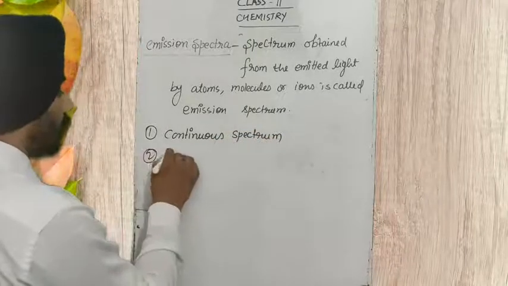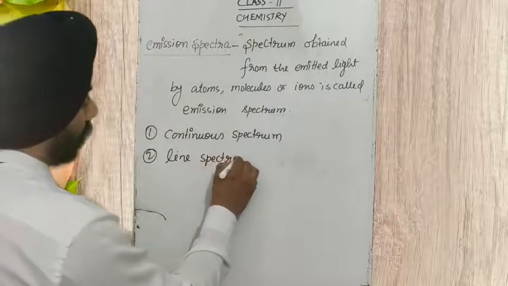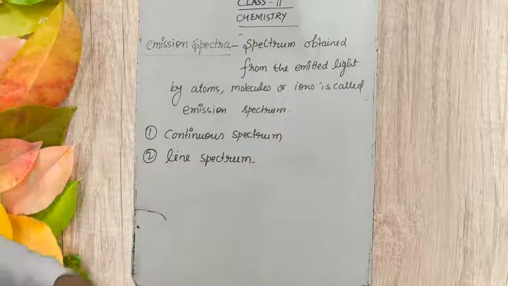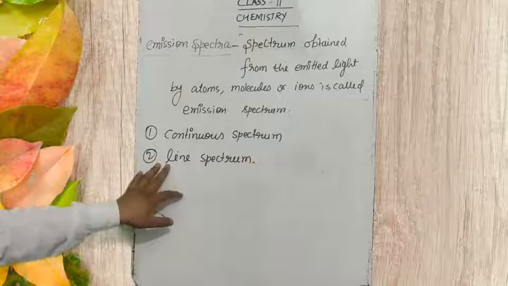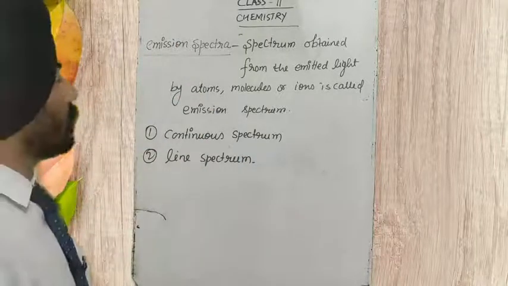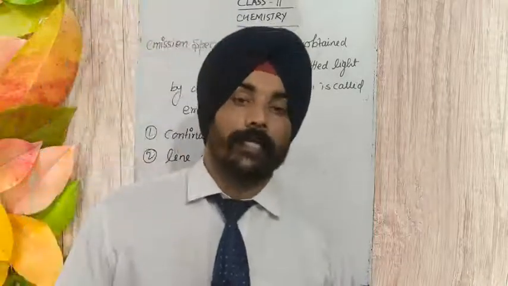Another is the line spectrum. We must understand what the continuous emission spectrum is and what the line emission spectrum is. So what is the continuous emission spectrum? First we will understand that with an example.